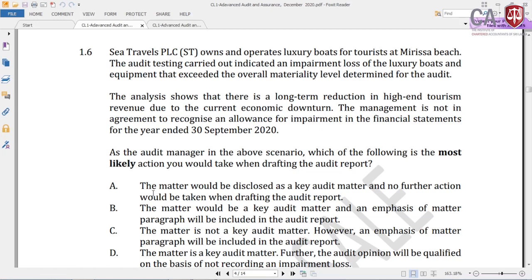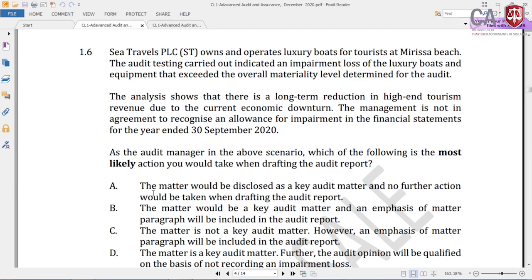Right. So, therefore, the matter would be disclosed as a key audit matter, that is correct, but no further action would be taken when drafting the audit report. You are drafting a final audit report. So for drafting the audit report, "no further action" means the answer is wrong. You can't say no further action because it is a material misstatement. If it is a material misstatement, you have to qualify the audit report or give an adverse report depending on the purpose.